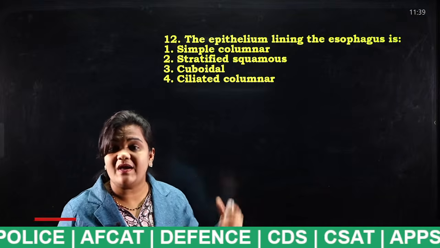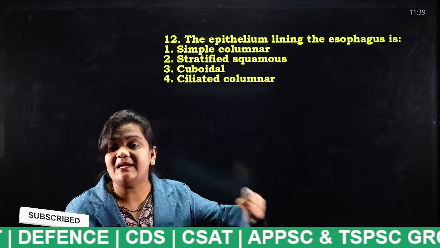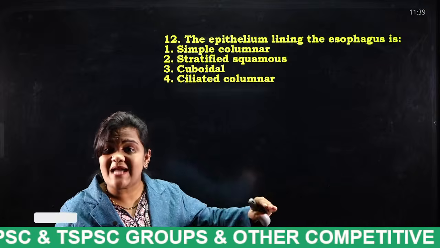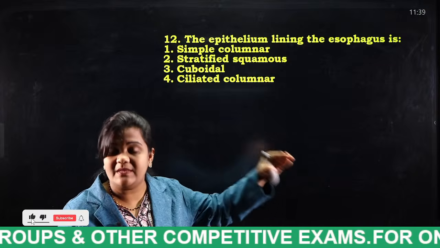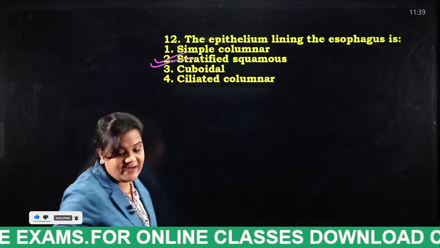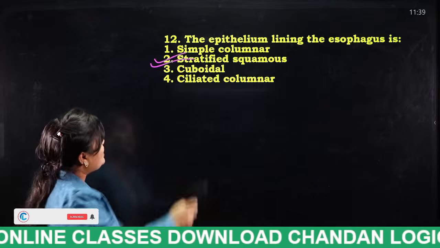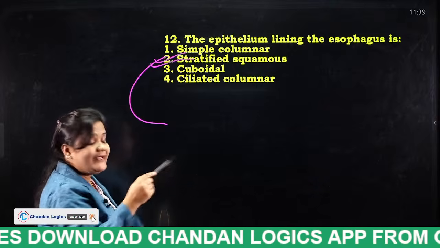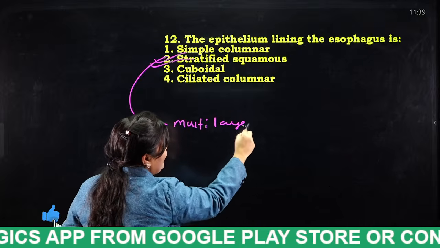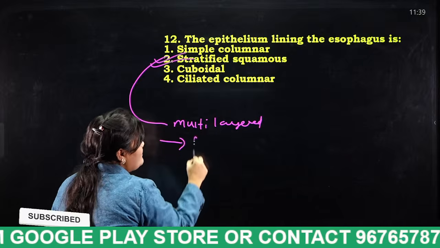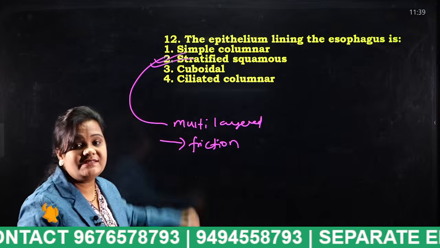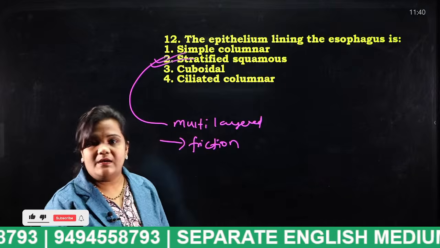So which type of lining consists of the things which I have said? The answer for this question is stratified squamous. Very good. Why? Because stratified squamous epithelium consists of multi-layered lining, and that prevents friction. For this purpose, the esophagus is lined with stratified squamous epithelium.